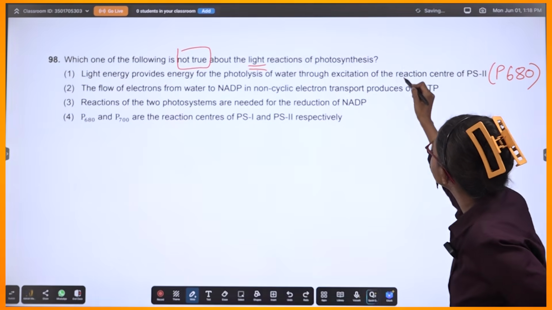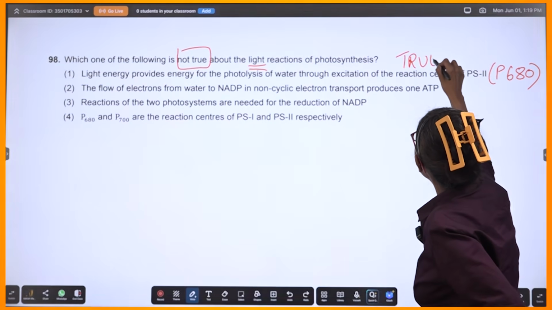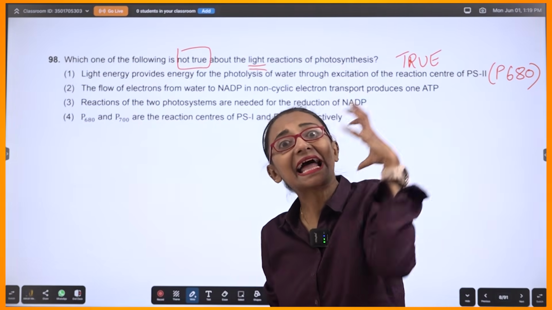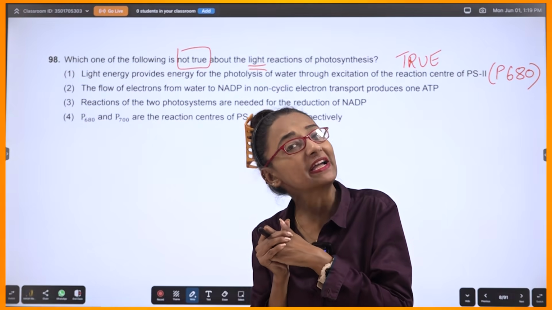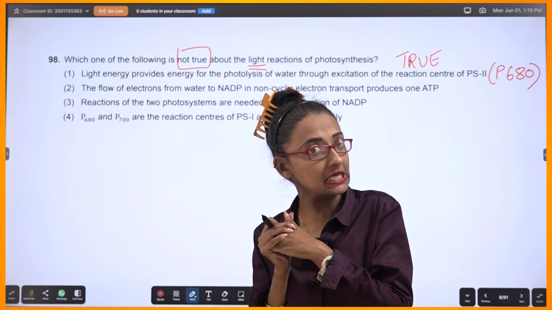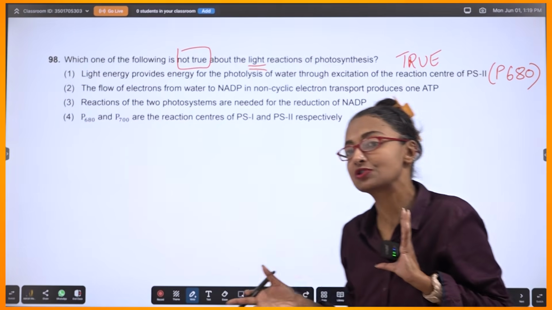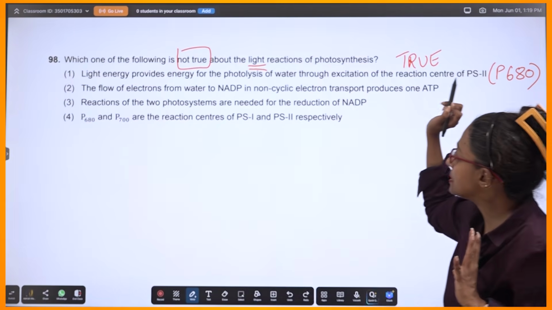Am I right? This is absolutely true, because when the light energy is trapped by photosystem 680, only then the water will split and produce oxygen. Remember? So this is absolutely true.